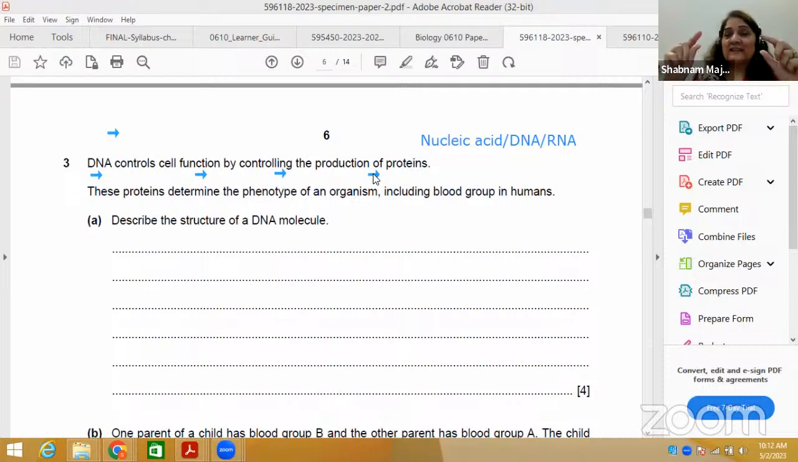So the nucleus contains a chromatin network, which is made up of thread-like structures called chromosomes. Chromosomes are made up of DNA. DNA carries hereditary information for the formation of amino acids. Amino acids make proteins, right? So this is the information he has given you here. And then what he's saying is these proteins determine the phenotype.